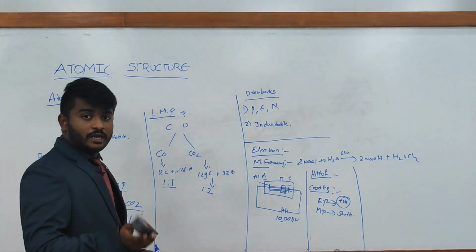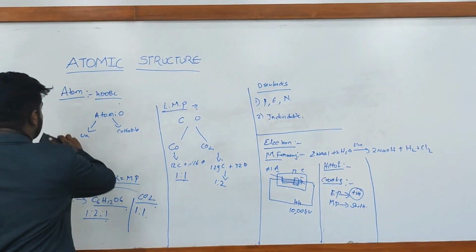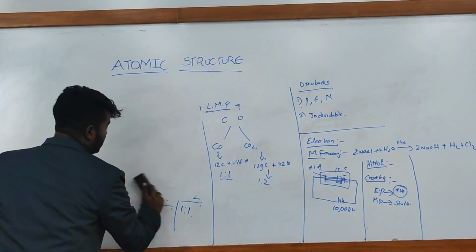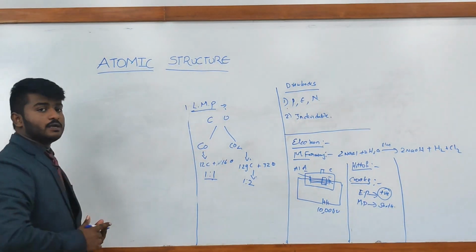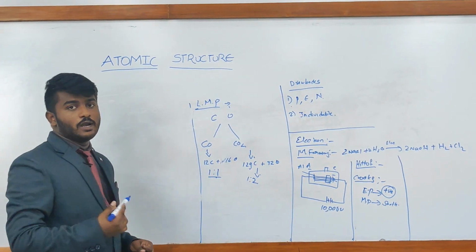So after many years, a scientist named J.J. Thomson developed the experiment and found that there is a negatively charged particle, and it is called the electron.